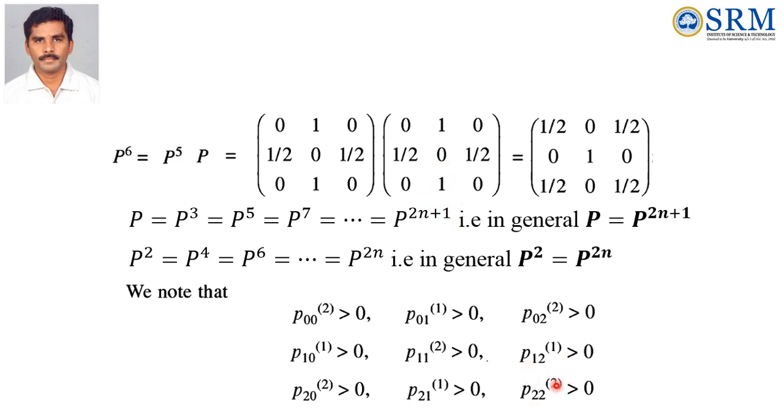And then P22 in step 2 is greater than 0. So when it is first greater than 0, at which step, you have to write down that step here. Okay, so here you have to write all the entries of the probability, and when it is first greater than 0 we have to note that down. That is the reason we have to find that up to P power 6.